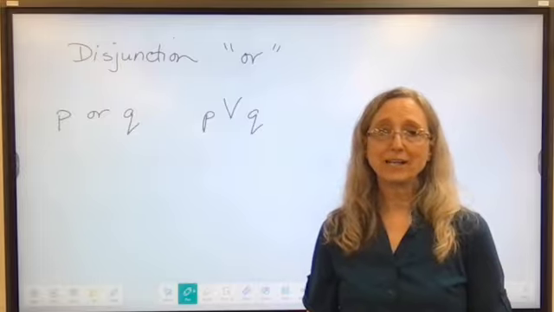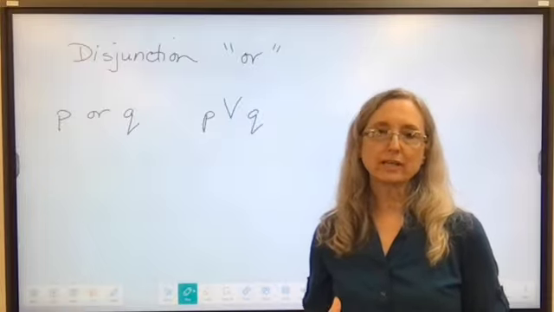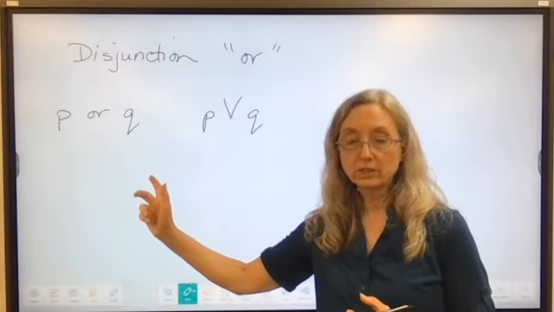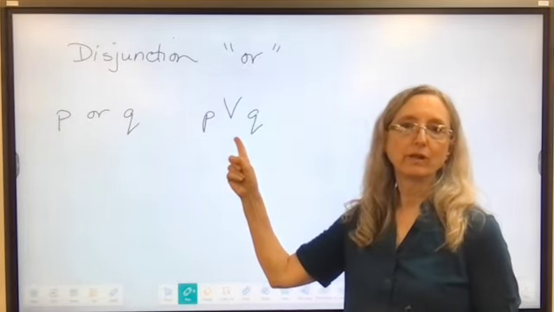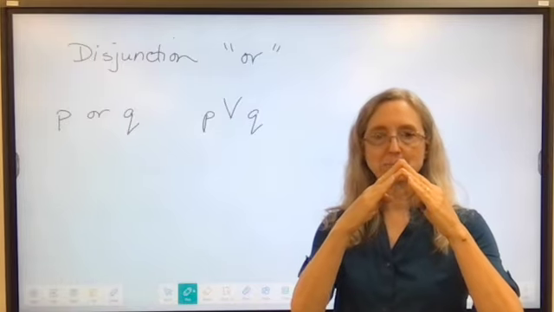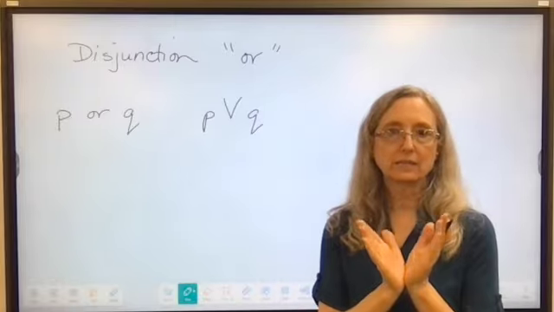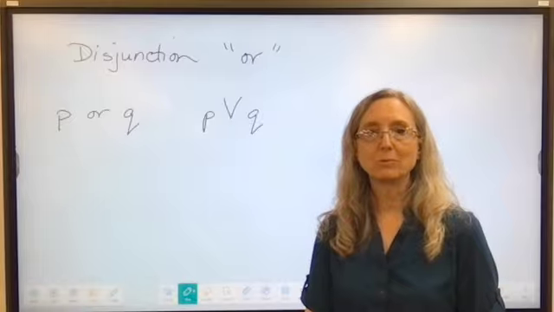Okay, another way to combine statements is with a disjunction. So a disjunction is just like the word or. It's either the P statement or the Q statement, either one. And this is the symbol for a disjunction, for or. So if I want and, it's upside down like this. I want both of them. If I want or, then it's like a V. Make sure that's in your notes because that's hard to keep straight in your mind.